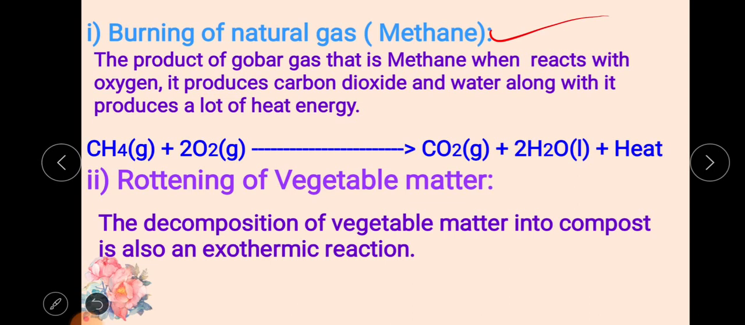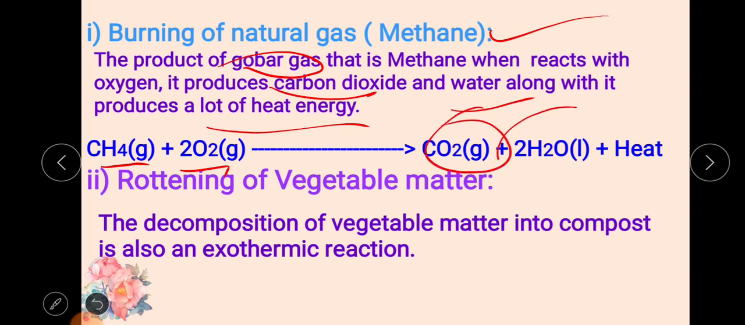Burning of natural gas, first one, methane. The product of gobar gas, that is methane, when it reacts with oxygen produces carbon dioxide, water, along with a lot of heat energy. Means when we burn this methane gas, we get carbon dioxide, water, along with heat. This heat can be used for running vehicles.